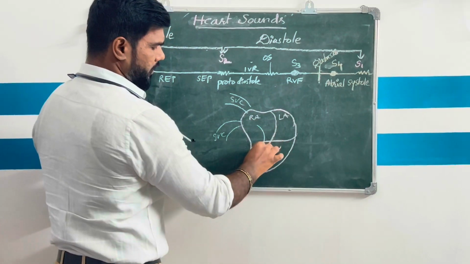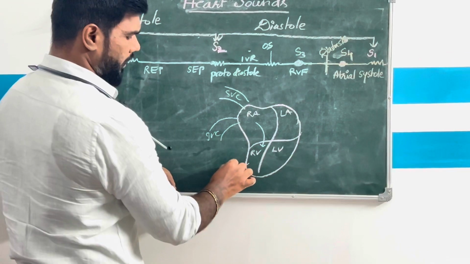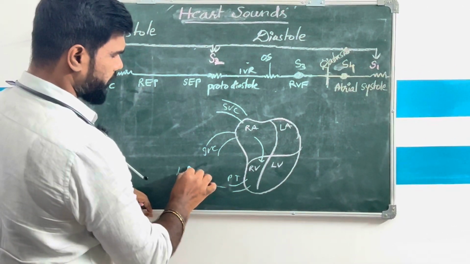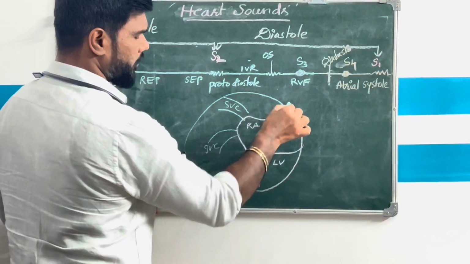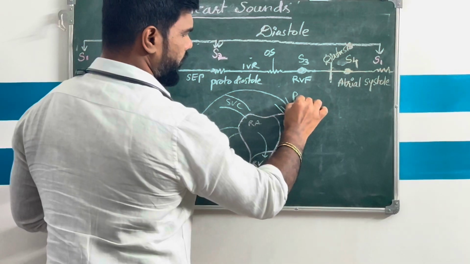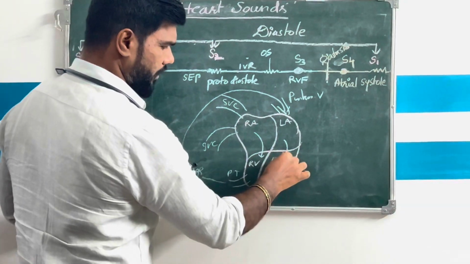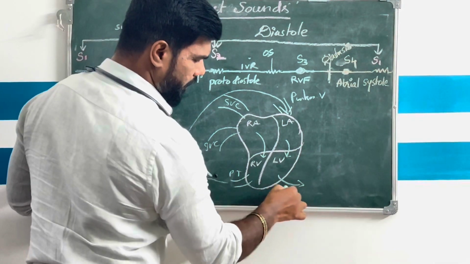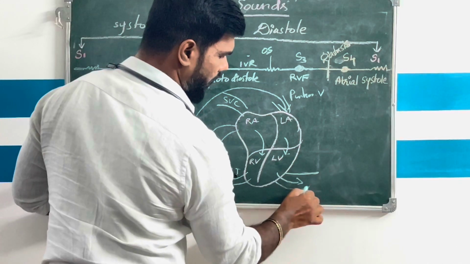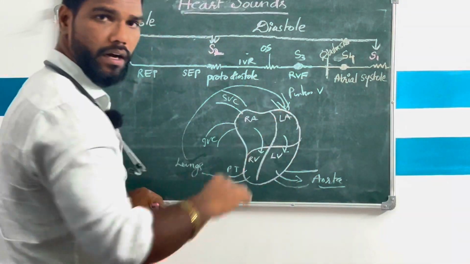From there, deoxygenated blood circulates into the right ventricle. From there, through the pulmonary trunk, it goes to the lungs. From the lungs, blood enters the left atrium through the pulmonary veins. From there, it enters the left ventricle. There, it supplies the different parts of the body through the aorta. This is the normal circulation of the heart.